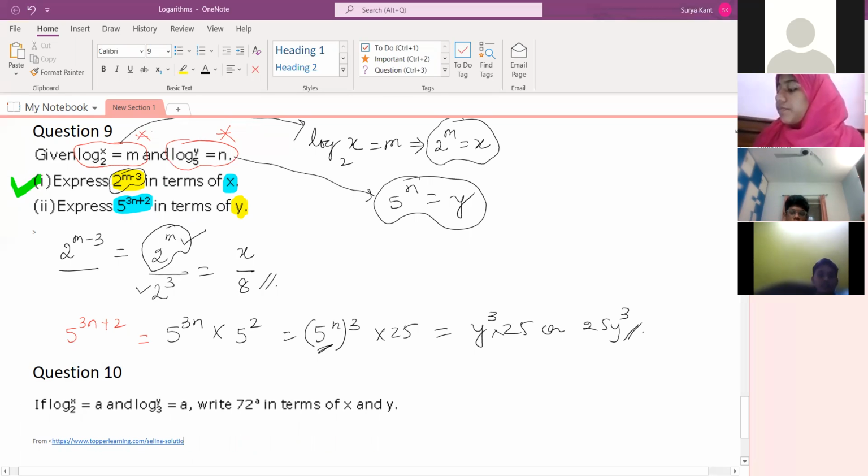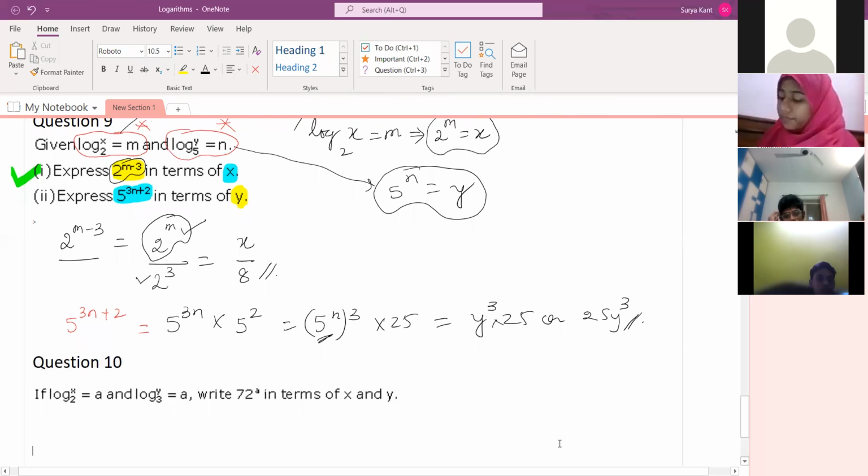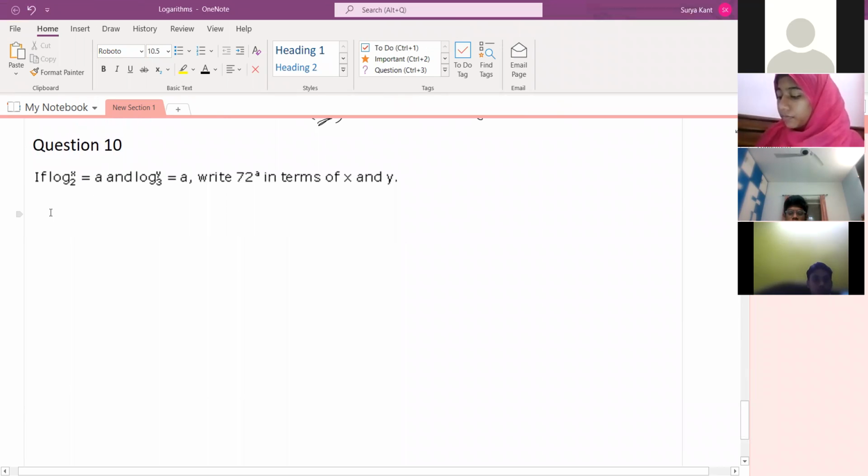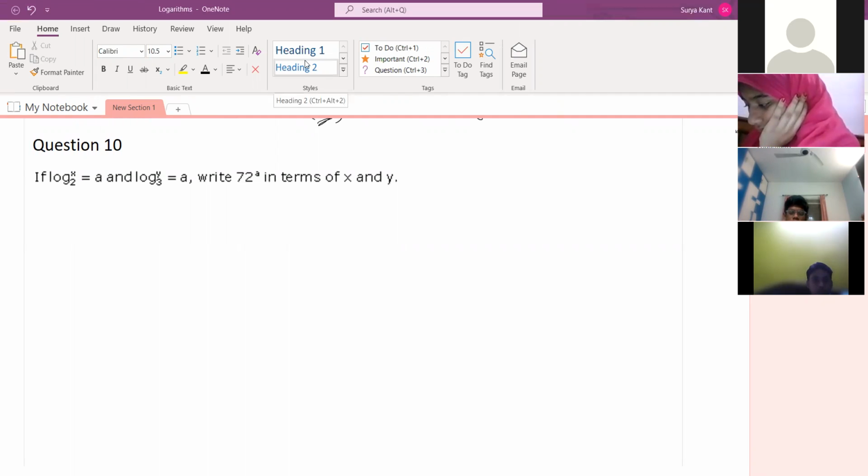A similar question, but with 2 steps in this. m to the power 3a into y to the power 2a.